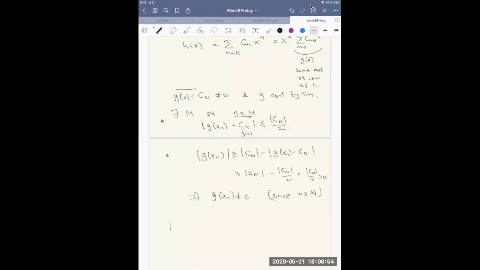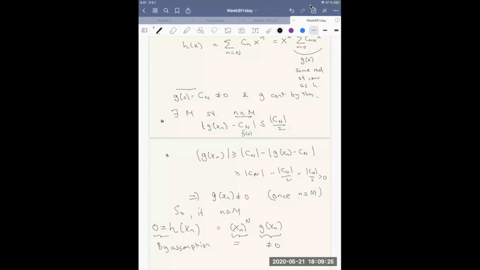But let's look at h(x_n) now. If n is bigger than or equal to capital M, on the one hand, h is equal to 0 by assumption, because it's the difference of f and g. On the other hand, it's equal to x_n to the N times g(x_n). And this is not equal to 0.